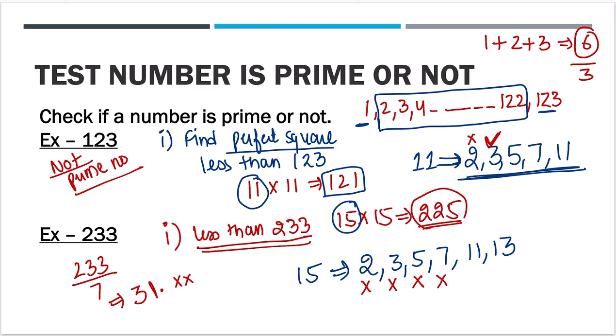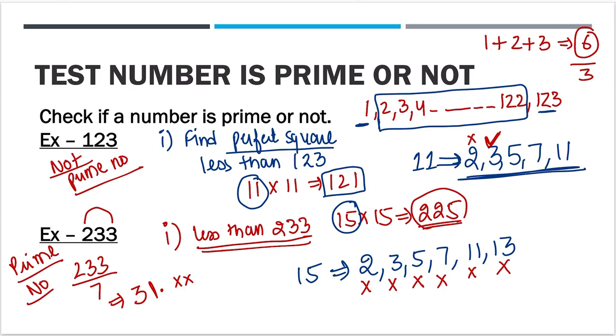For the divisibility of 11, you can do bunny hops. So here if you do a bunny hop, 3 plus 2 is 5. 5 minus 3 will give us 2, which is not divisible by 11. So 11 is also gone. You can check divisibility by 13 and you will find it is not divisible by 13. So it is not divisible by any of these prime numbers. So we'll say yes, 233 is a prime number.